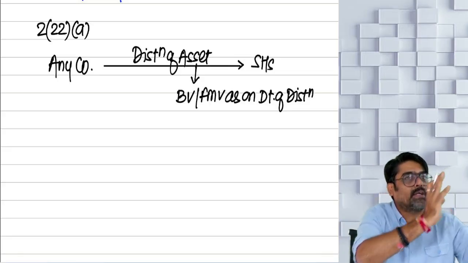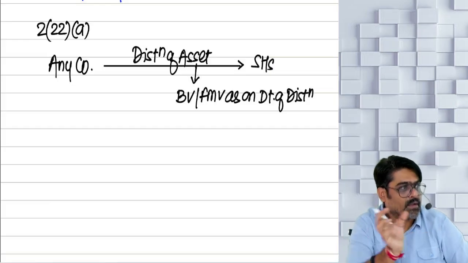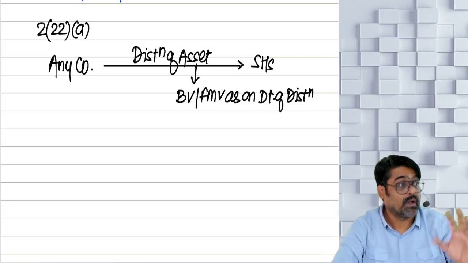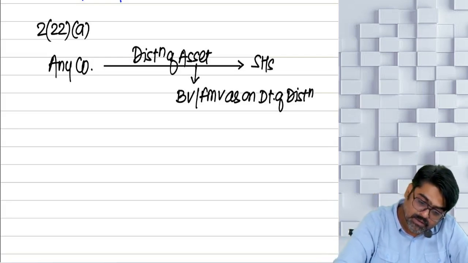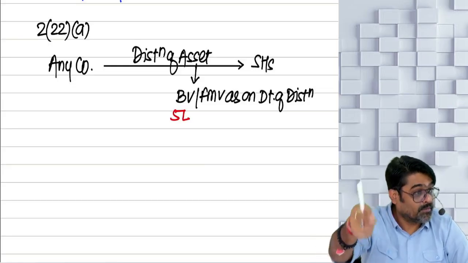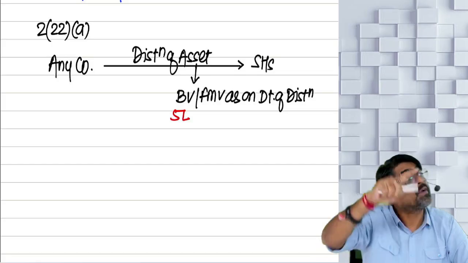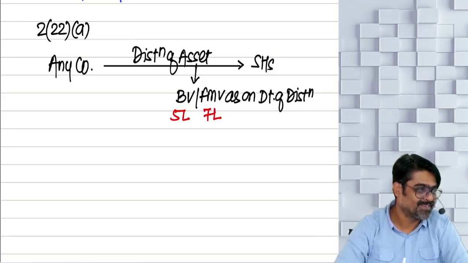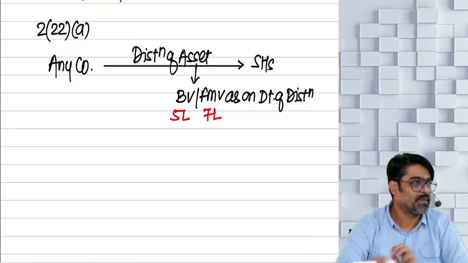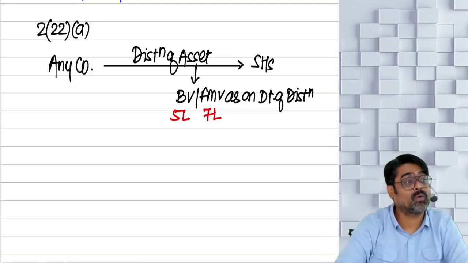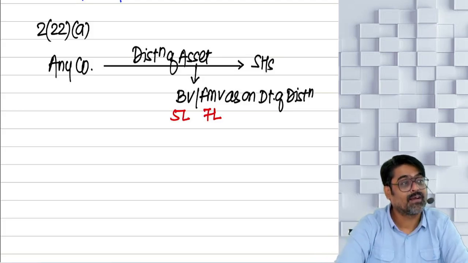So the asset is given. So from the balance sheet, this asset is given. The value of that asset in the balance sheet was 5 lakhs. Value of that asset in the balance sheet was how much? 5 lakhs. But as on the date of distribution, as on the date on which the asset was given to the shareholder, as on that day, the fair market value of that asset was 7 lakhs. So how much distribution happened? 5 lakh distribution happened or 7 lakh? How much benefit was given to the shareholder? 5 lakh benefit was given or 7 lakh?